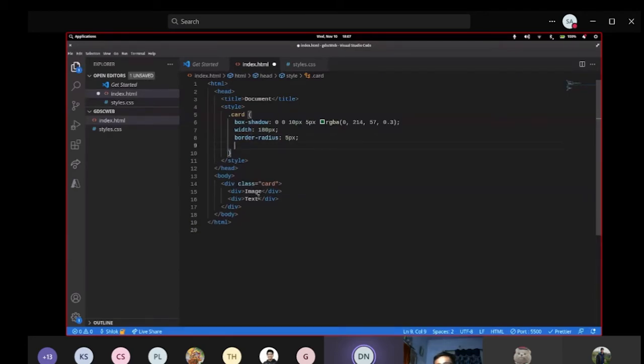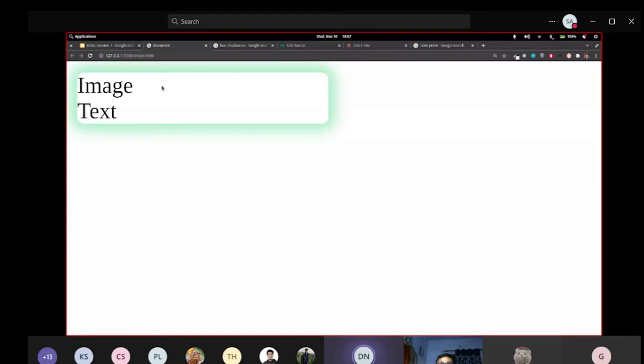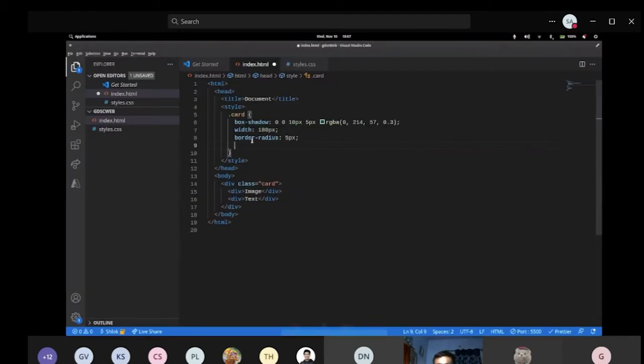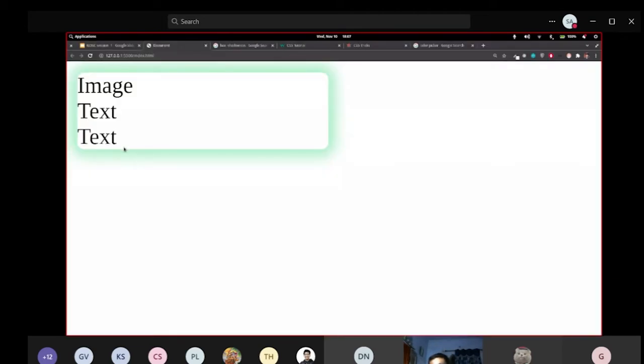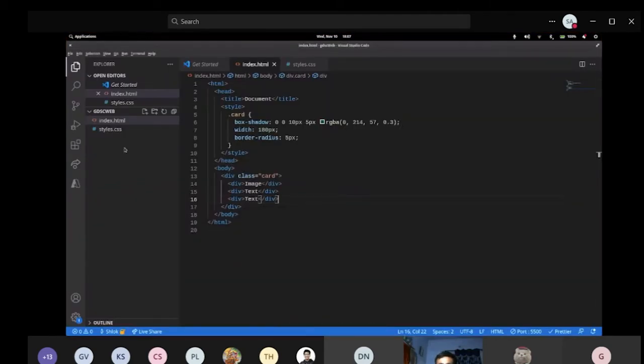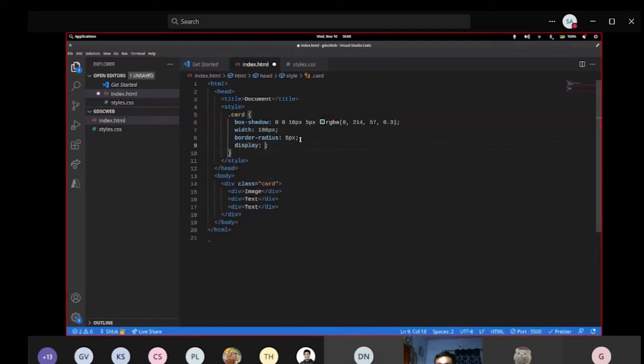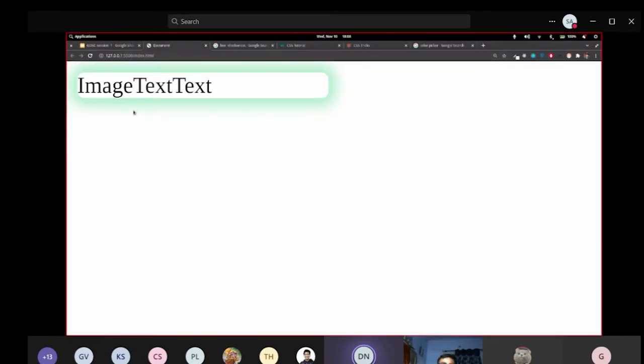And now what I want to do is center align these elements such that whatever content I'm going to add, it is going to be added in the form of a column inside this box. Suppose I added 3 elements: image, text, and text. All are getting added in the column, but they're not centered. So what I'm going to use is display flex that I was talking about. This is one of the modes that I was talking about. This is display flex. Let me save it. I just used display flex, and it auto assigned some properties to it. It made all the elements present inside it sit beside one another.